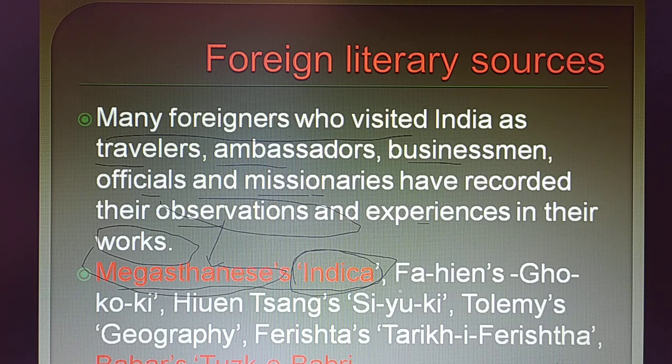Next one, also a foreigner. Second one, Fa-Hien's Fo-Kuo-Ki. Fa-Hien is the name of the person, and Fo-Kuo-Ki is the name of the book written by the foreigner. Remember, here we are discussing foreign literature, the books written by foreigners who came to India and recorded their observations on India. There are so many books we can see; only these few examples for foreign literature are more than enough. Now let us move to another topic.